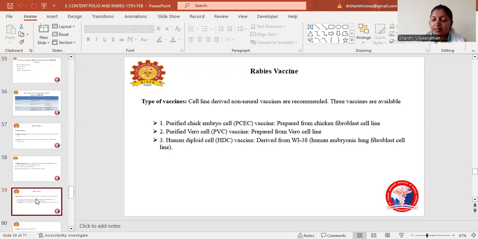Coming to the vaccine, the type of vaccine we are using is the cell line derived non-neuronal vaccine. This is mainly recommended. Three vaccines are available under this. One is the purified chick embryo cell vaccine, which is prepared from chicken fibroblast cell line. The second is the purified Vero cell vaccine, which is prepared from Vero cell line. And third is the human diploid cell vaccine, which is derived from the WI-38 human embryonic lung fibroblast cell line. So these are the three vaccines under cell-derived non-neuronal vaccine.